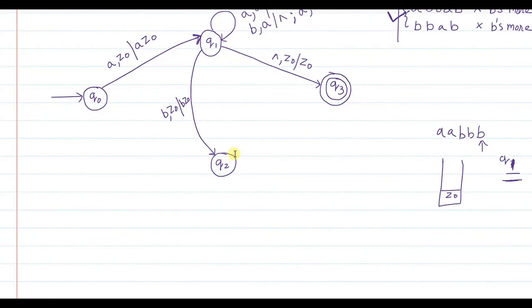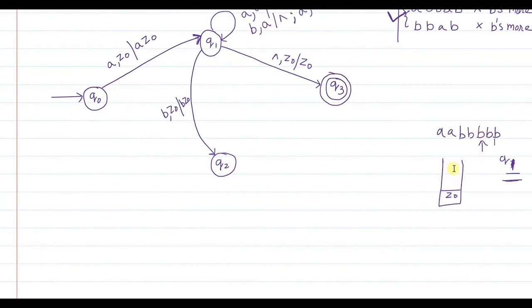Okay. Now I will just extend my explanation. I will add 2 more B's to the string. So what we do is, in the Q1 state, when an extra B is encountered, how do you know?